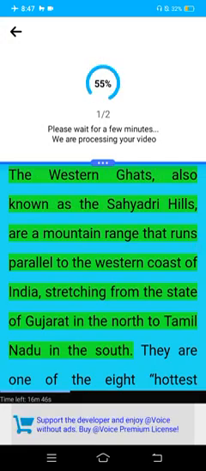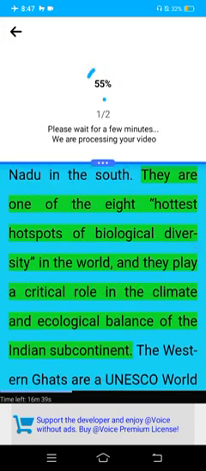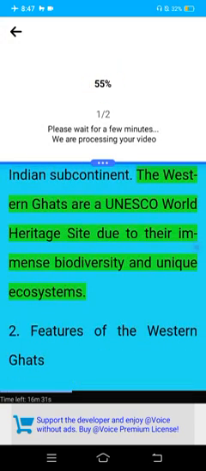The Western Ghats, also known as the Sahyadri, are a mountain range that runs parallel to the western coast of India, stretching from the state of Gujarat in the north to Tamil Nadu in the south. They are one of the 8 hottest hotspots of biological diversity in the world, and they play a critical role in the climate and ecological balance of the Indian subcontinent. The Western Ghats are a UNESCO World Heritage Site due to their immense biodiversity and unique ecosystems.